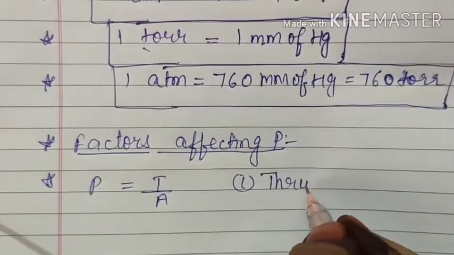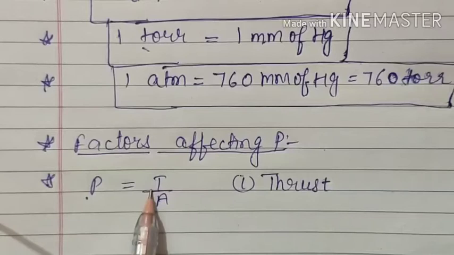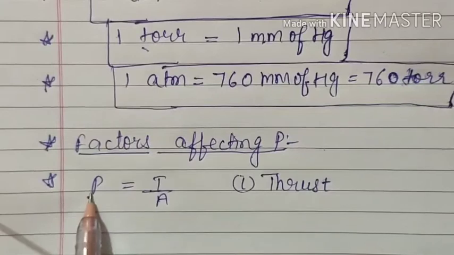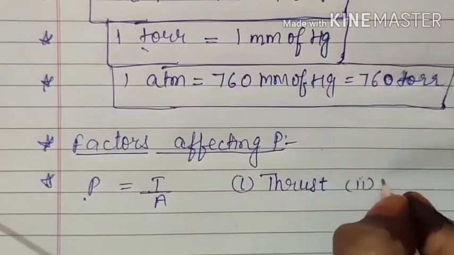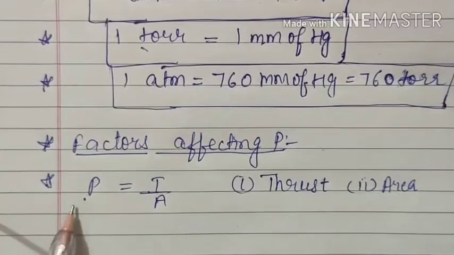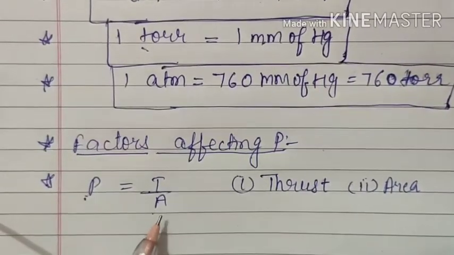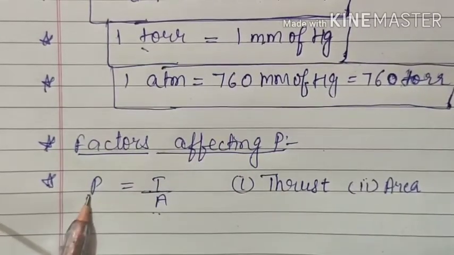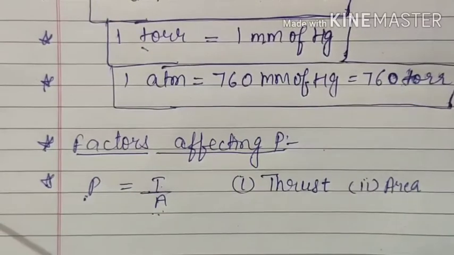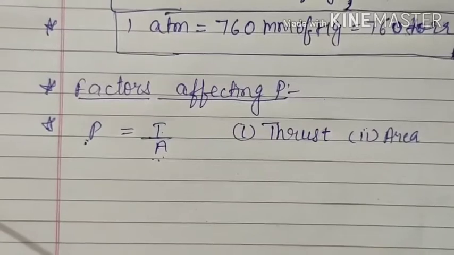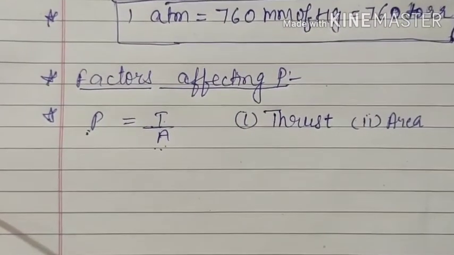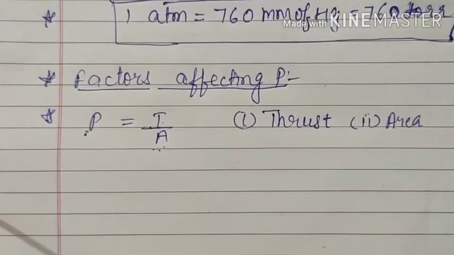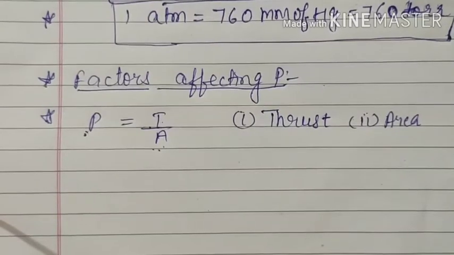First is the amount of thrust applied, because pressure is directly proportional to thrust. So if the amount of perpendicular force applied is more, then automatically the pressure will be more. And the second thing is the area on which the pressure is exerted. That means pressure is inversely proportional to area. So if you increase the surface area, pressure will decrease, and if you decrease the area, then the pressure will increase. And both these concepts we use for increasing or decreasing the value of pressure, because when we learn the application of pressure, that means practical application in machines, then we will need to increase or decrease the pressure, and similarly area and thrust also.